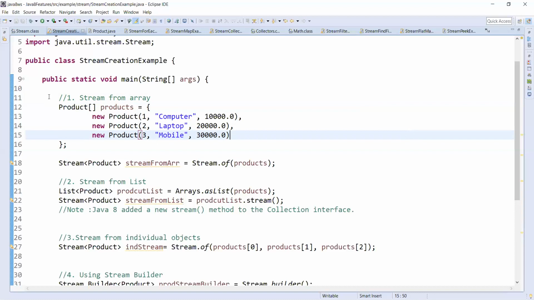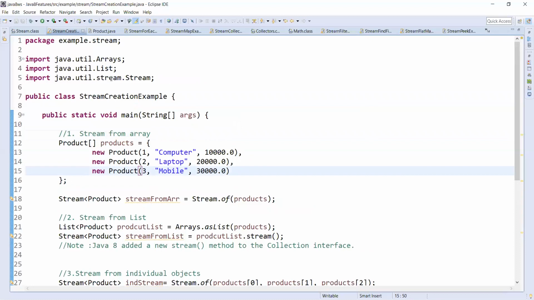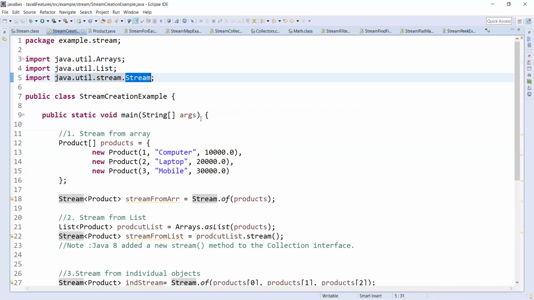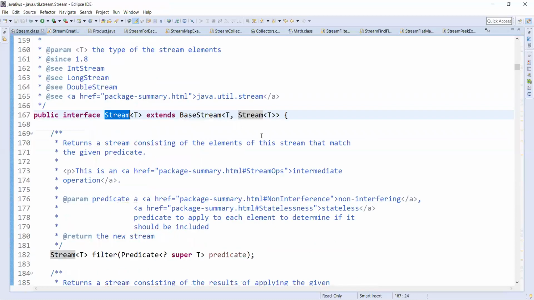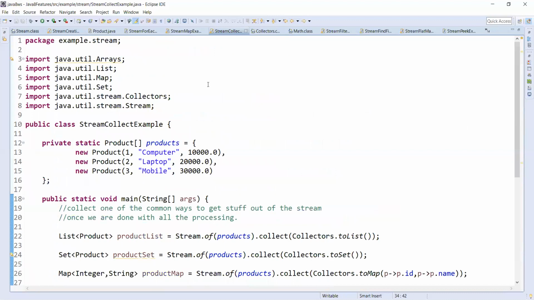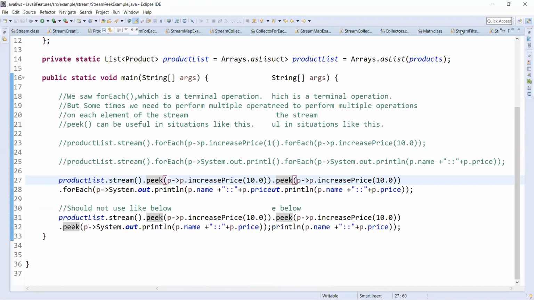Stream is in a new package called java.util.stream. It is an interface introduced in Java 8, in the java.util.stream package. Now coming to the creation of streams.